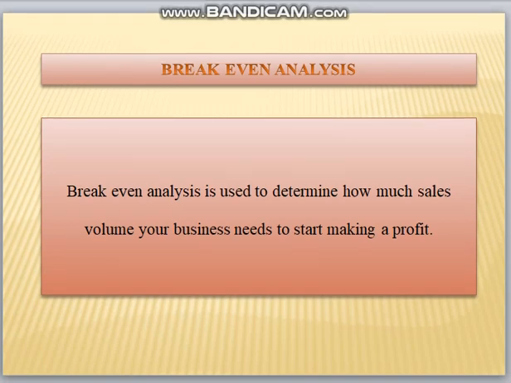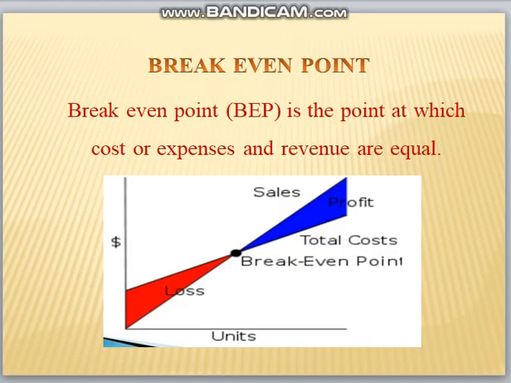So the next topic is the break-even point. This break-even point is a point where we compare the total cost and the sales, the total cost and profits. It is nothing but the point where there is no profit or no loss. Both are equal.